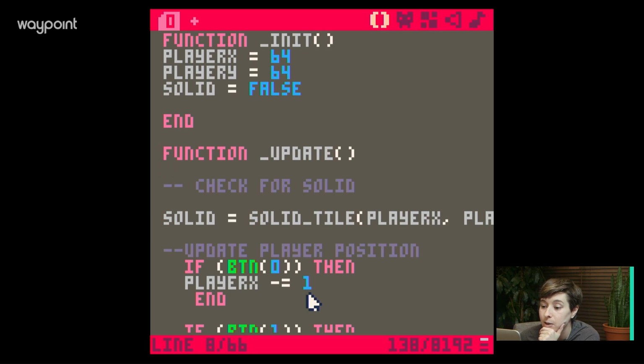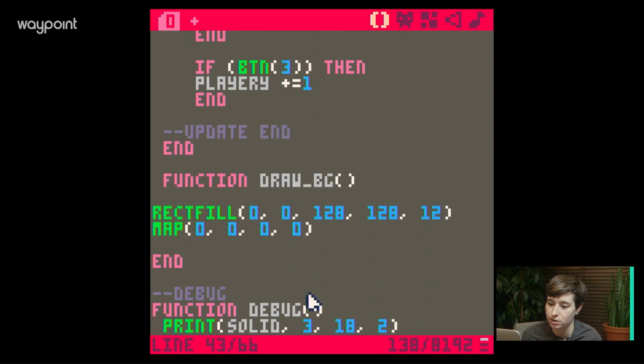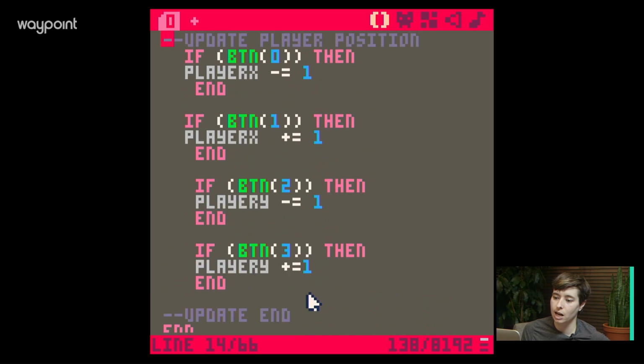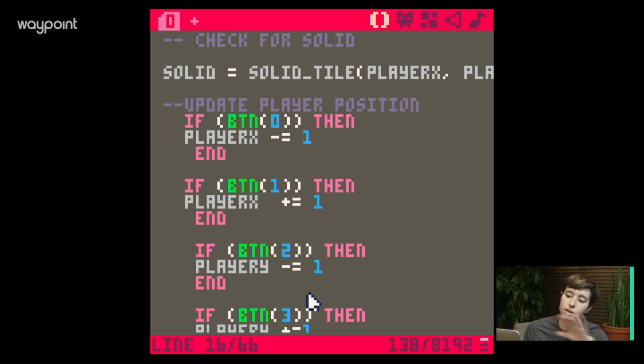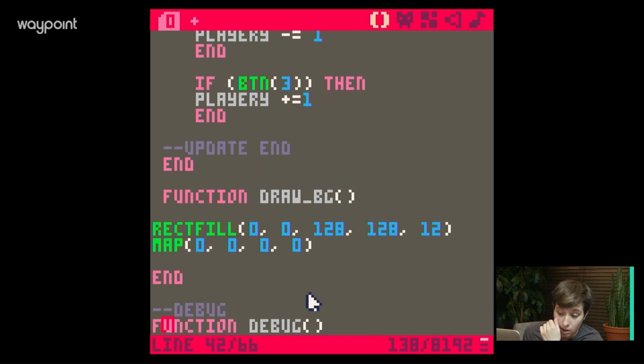So in the update function, we'll talk about this later because it's probably important to take a look at what's really going on. So I wrote a new function. We always had, I guess I'll explain some of this, this code that just says how to update the player's position. Button 0, you're going left. Button 1, you're going right. Button 2, you're going down. Button 3, you're going up. That's all that means. It's just using the arrow keys to move your character around. And then the draw background just means literally draw the background, and map means where to start drawing the background, from the top left corner all the way through.